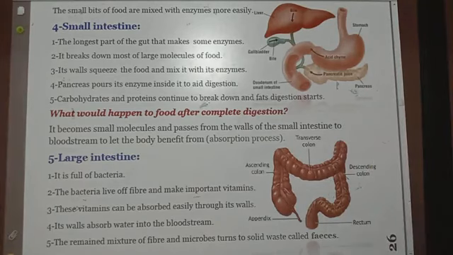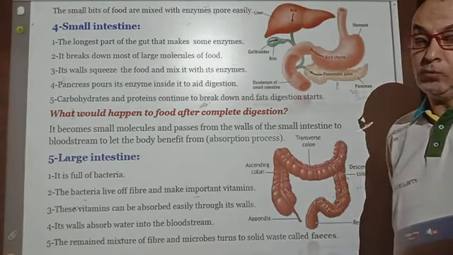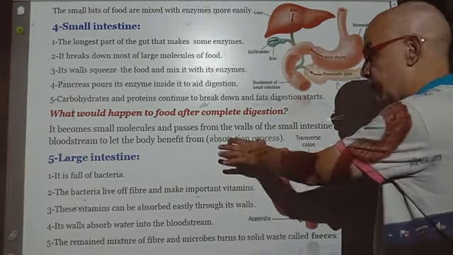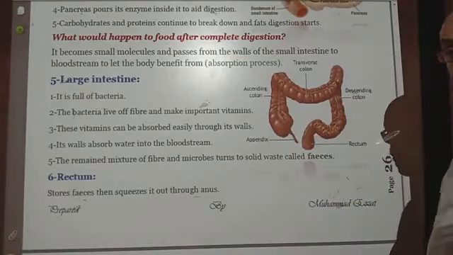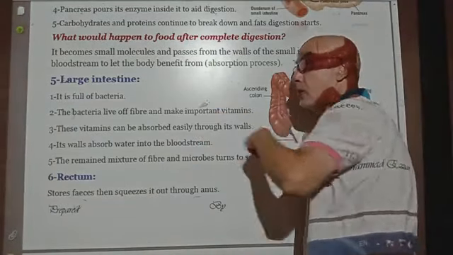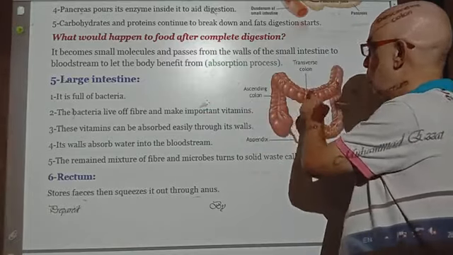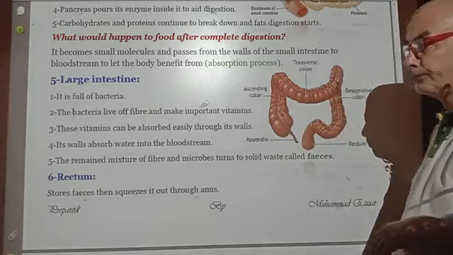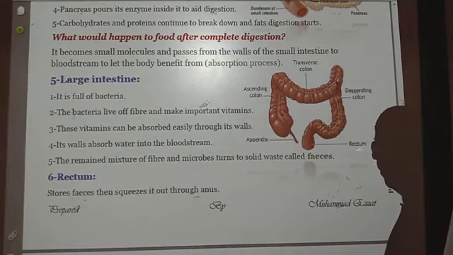What happens after food is completely digested? It will be ready to be absorbed from the small intestine walls to the bloodstream, which is called the absorption process. The large intestine is shorter than the small intestine in length. It is not called large because it's long, no, its diameter is larger than the small intestine. The large intestine contains useful bacteria. These bacteria stay alive on the fibers existing in the food and supply us with important proteins and vitamins.